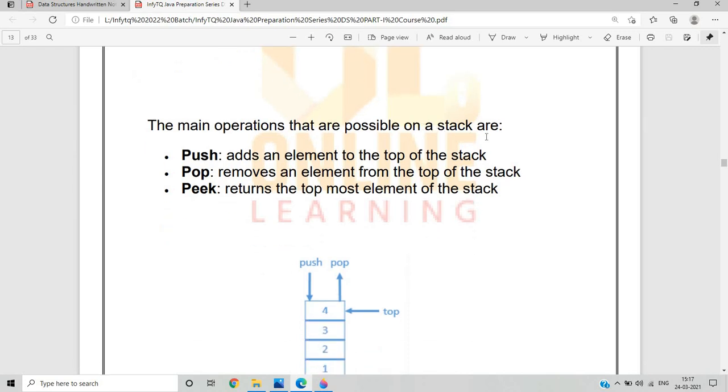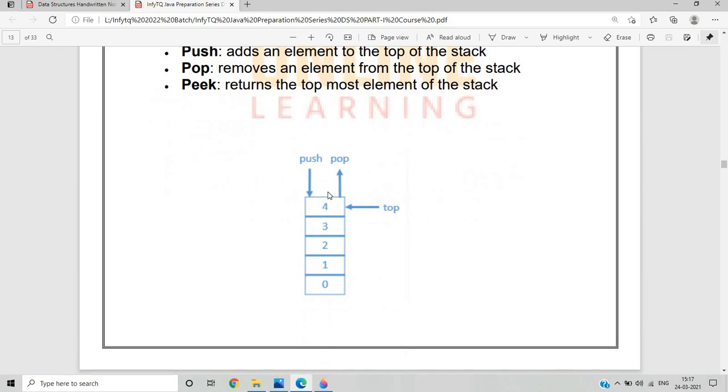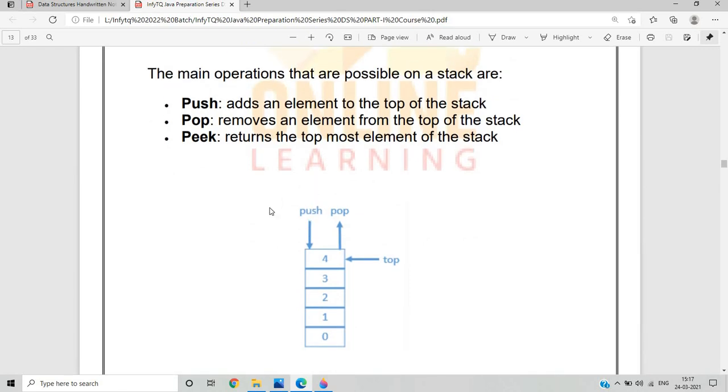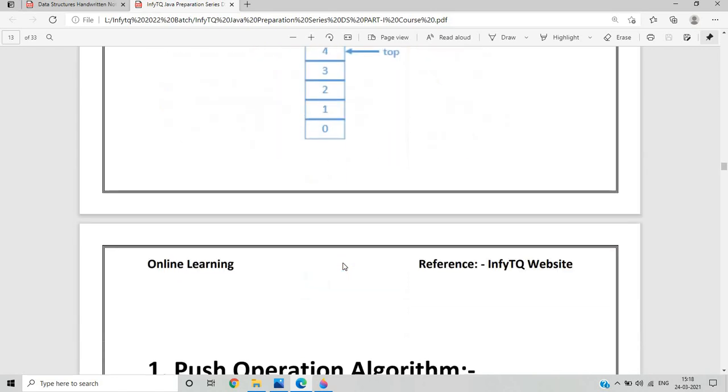The main operations possible on a stack are push, pop and peek. Push simply means adding an element to the top of the stack. If you want to add an element, we insert or push it into the stack. During pop we remove an element from the top of the stack. Peek returns the topmost element of the stack.